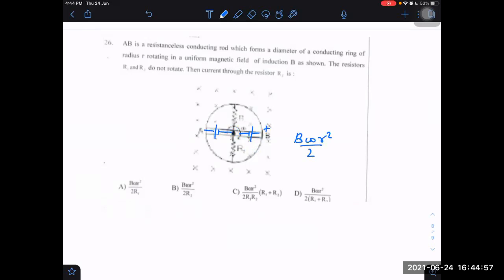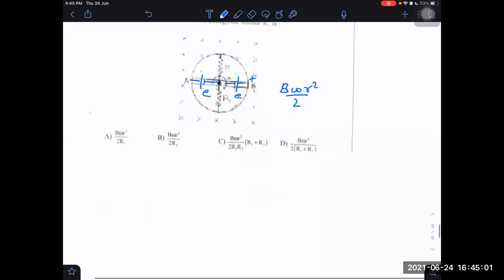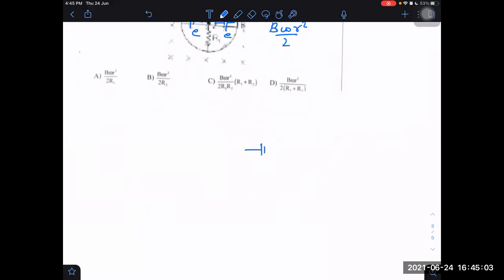Then there are two EMFs here, two batteries. This is the equivalent diagram: one battery, another battery, both of equal EMF B omega R square by 2, and in between one resistance and another resistance, R1 and R2.